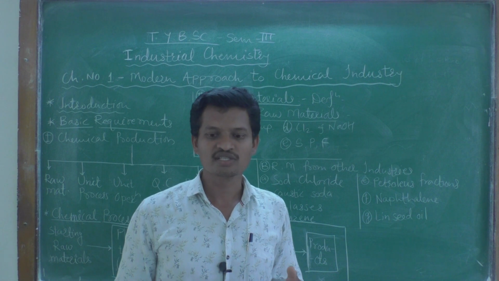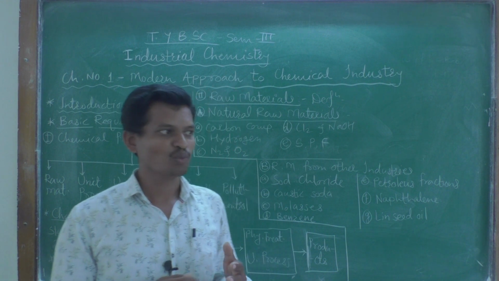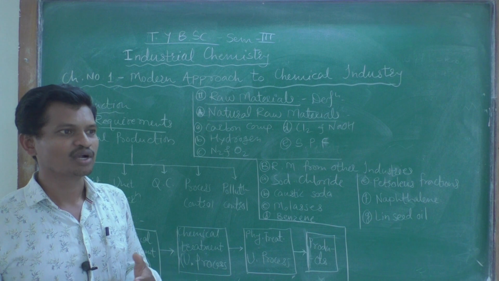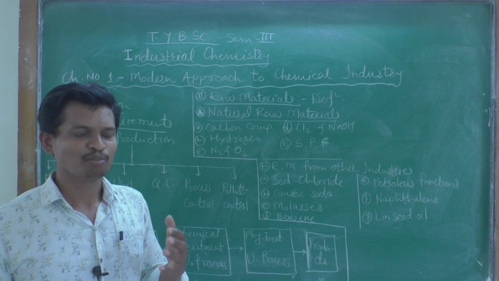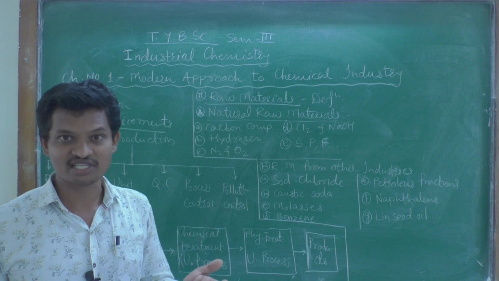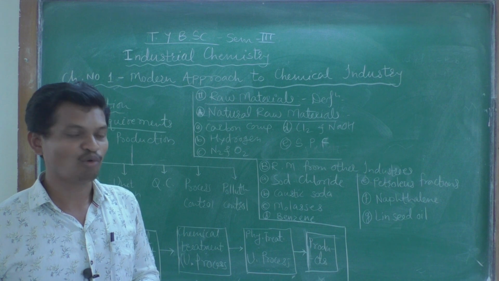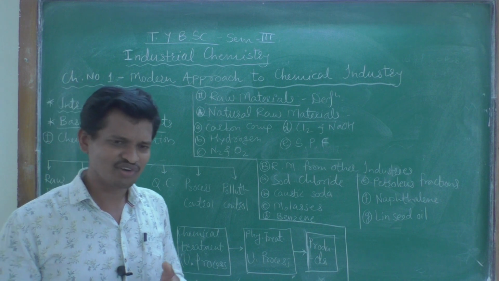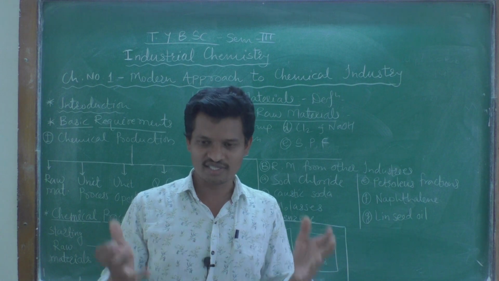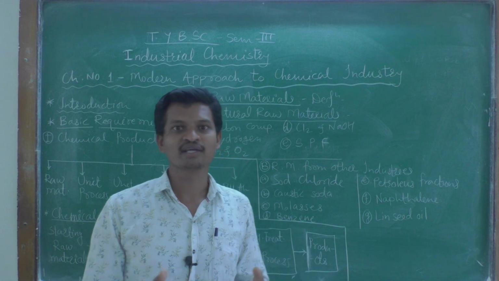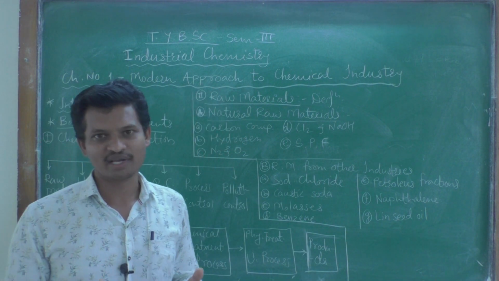The list is not ending. We can make a list of different types of industries. Paper industry or plastic industry is one, then polymer industries. Different industries are there. All of these are included under one heading known as chemical industry.